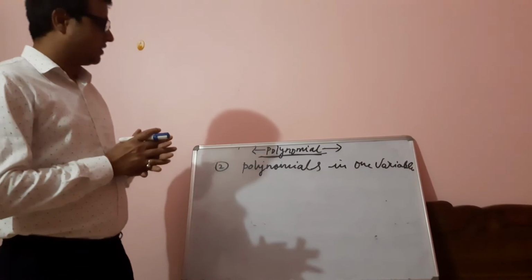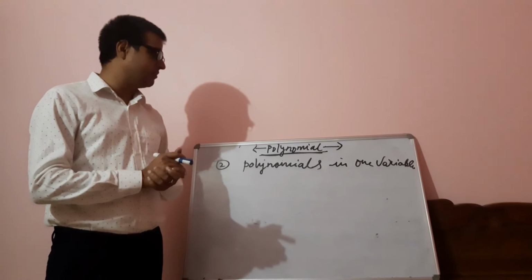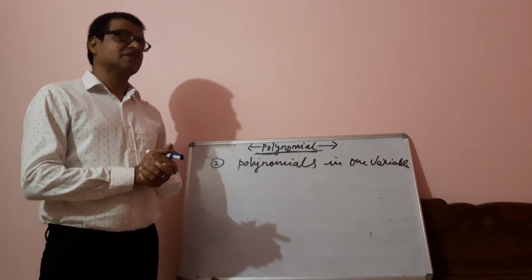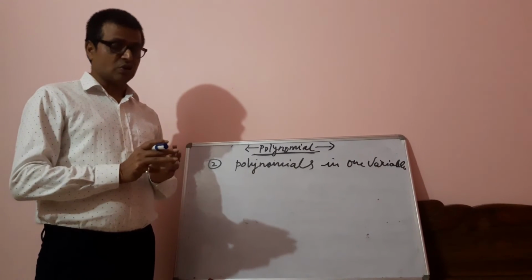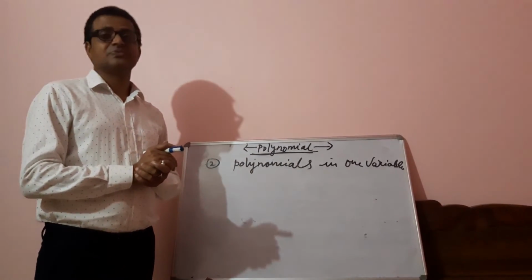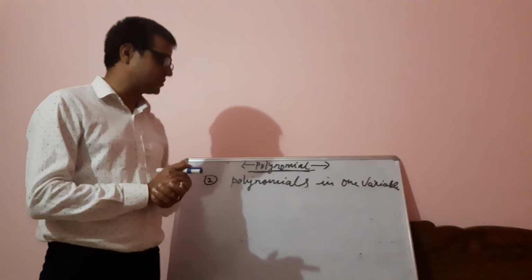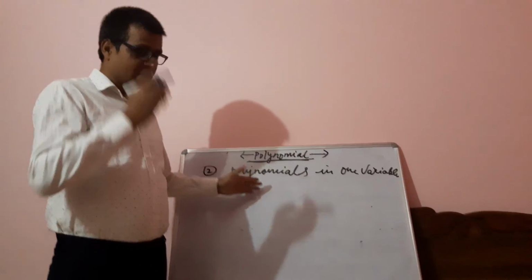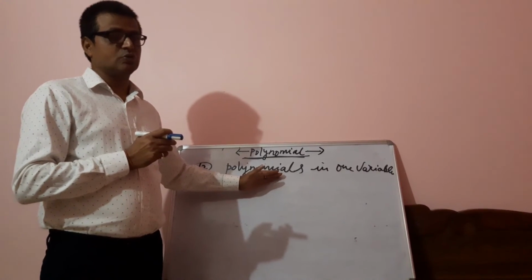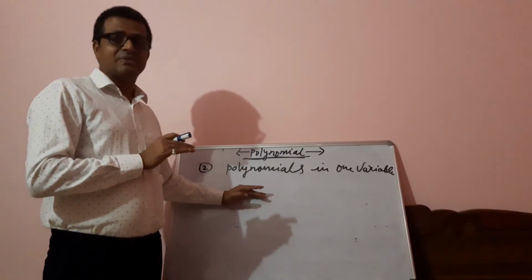So let me try to define it in a common concept. It's not a conventional definition I am giving you. It's my motto to make you understand. So what is an algebraic expression? It is a combination of constants and variables. Yes, 3x is an algebraic expression, 3x plus 5 is an algebraic expression. Like it was written earlier, (x + y) whole square is equal to x square plus y square plus 2xy. So these all were algebraic expressions.